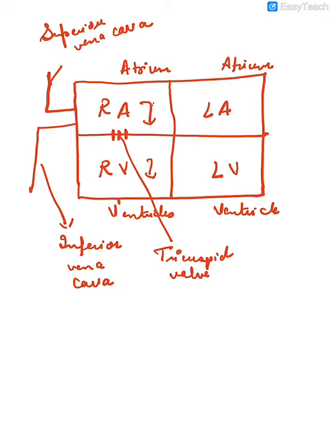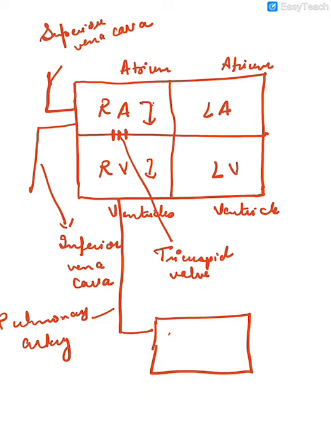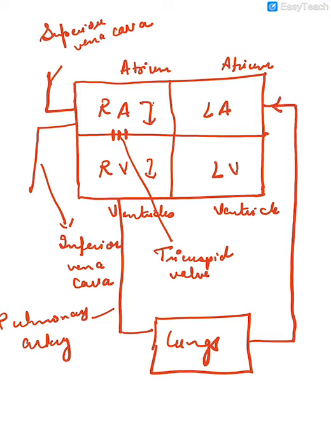From the right ventricle, through the pulmonary artery, the blood will go to the lungs. And from the lungs, the blood will enter the left atrium through the pulmonary vein.